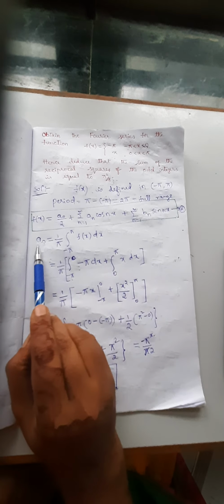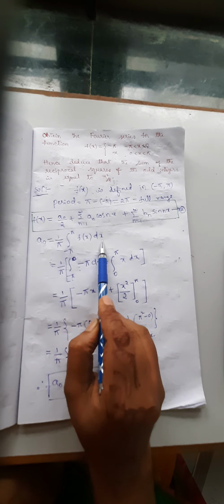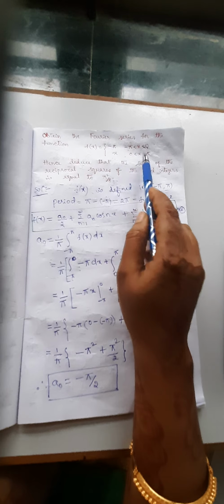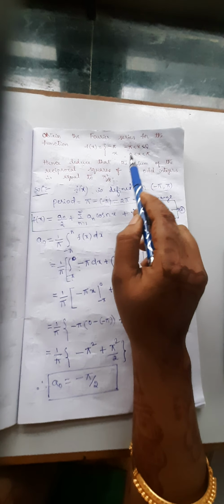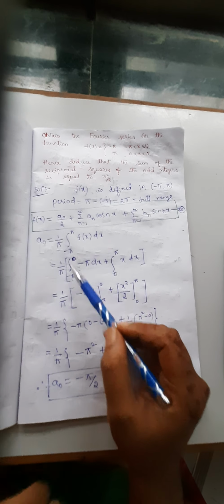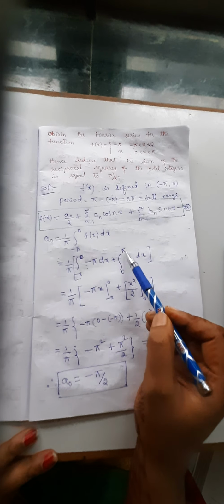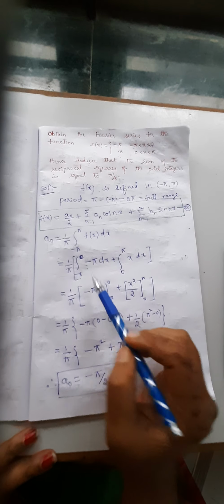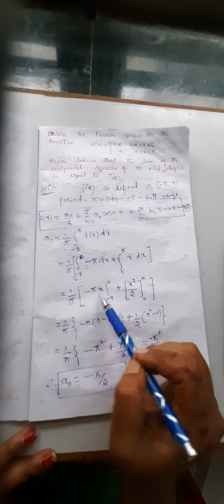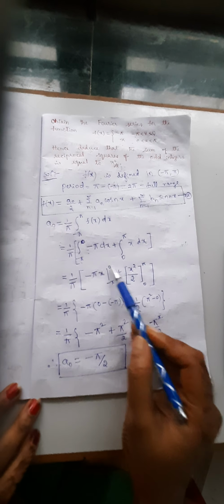Then we have to write the formula of a naught as 1 by pi integral from minus pi to pi f of x dx. We cannot take minus pi to pi directly because minus pi to pi can be split as minus pi to 0 and 0 to pi. So minus pi to 0 plus 0 to pi. In the interval minus pi to 0 we have f of x is minus pi, and in the interval 0 to pi the function is x. Now integrate this. Minus pi is constant, integration of 1 is x. Again, integration of x is x square divided by 2. Here we have different limits.